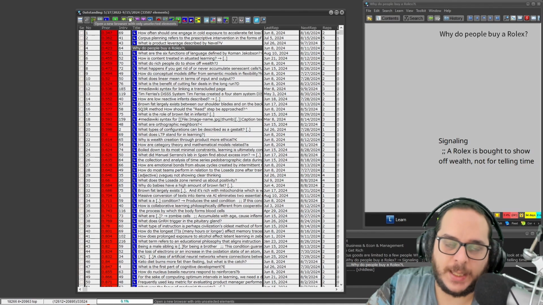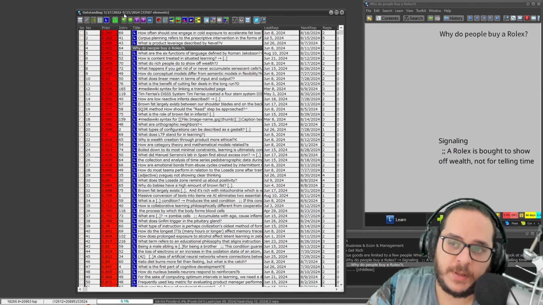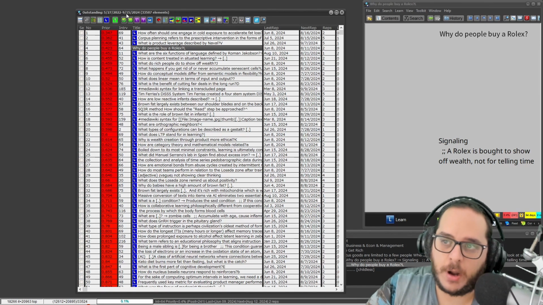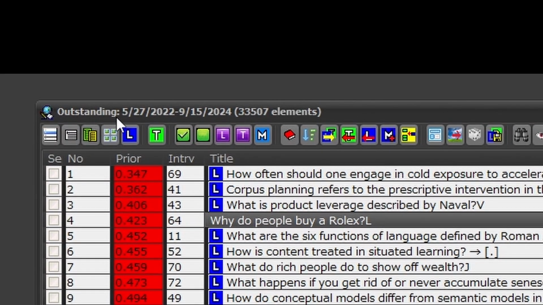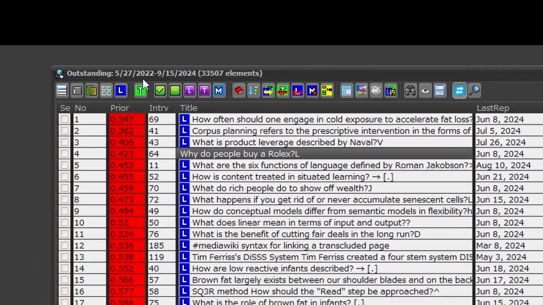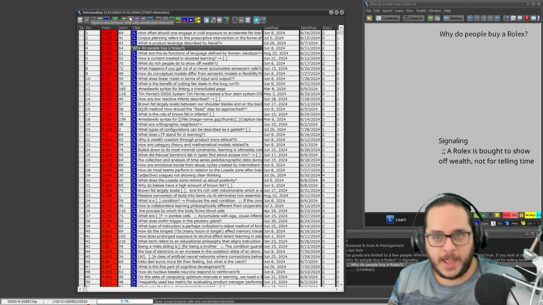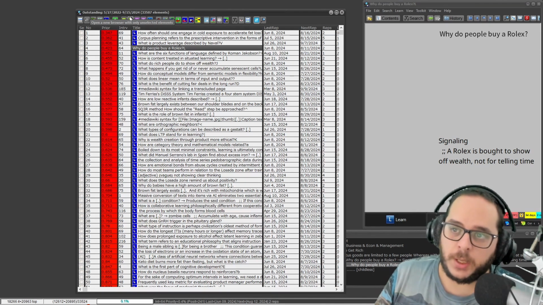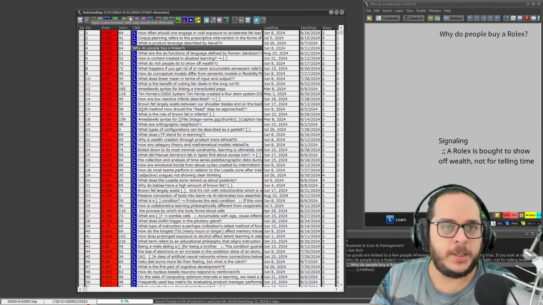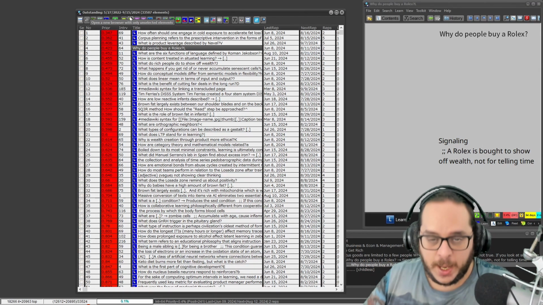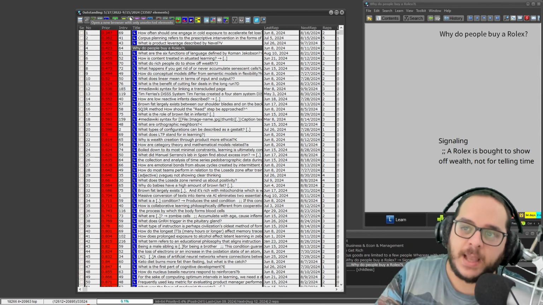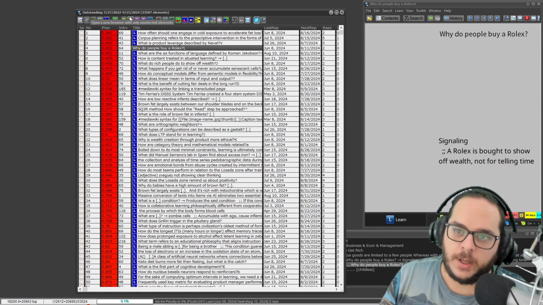Okay, but look at the date. September 15 is the day of the recording. It's my today. But I have outstanding elements from May 27th, 2022. So that outstanding queue gets whatever is outstanding. It will be due in Anki, for instance. It will be called due. In Supermemo, it's called outstanding. And it's what is scheduled to review today and in the past that the user has neglected.